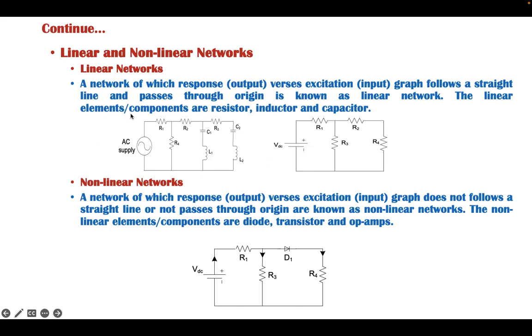Here we can see there are three elements R, L and C, that is resistor, inductor and capacitor. When the supply is AC, this is an AC network, but the network is linear. Whereas in this case, when the elements are resistances only and subjected to DC supply, this network is also a linear network. But in this case, though the supply is DC and there are only resistances, not inductor and capacitor, there is one device, which is a diode, and this diode behaves like a non-linear element, and hence this overall network is known as a non-linear network.